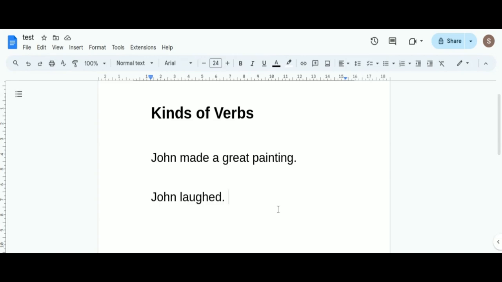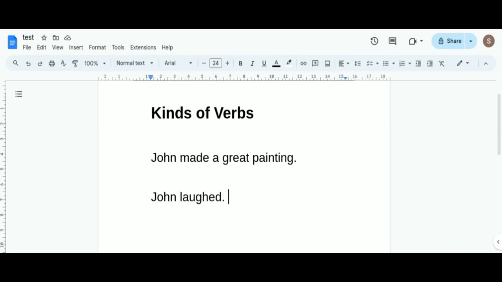The first one, if I say to you, John made, I only say John made, then I do not make complete sense, right? It's not a sentence, first of all, because a sentence should always make sense. It should be meaningful. So, when I say John made, I do not make complete sense, right? Because in that case, you want to know what John made, isn't it?